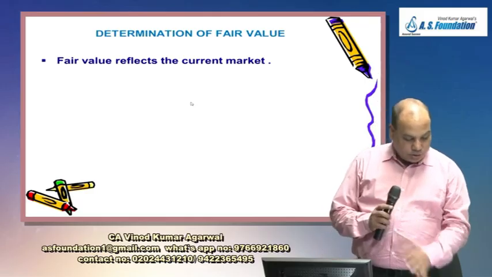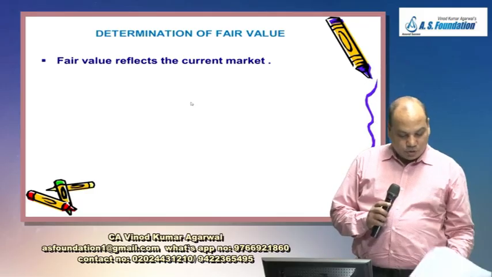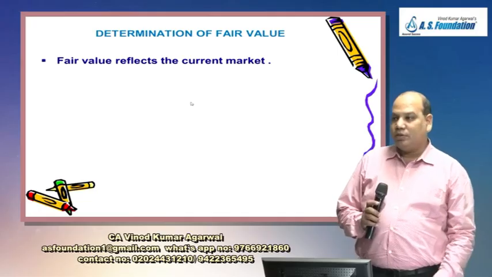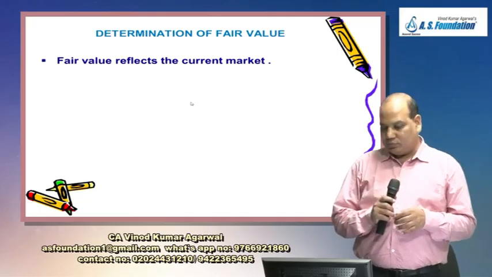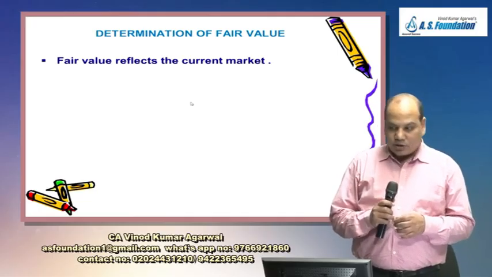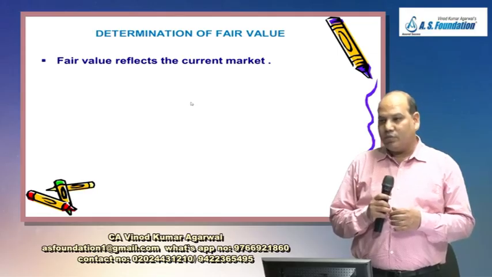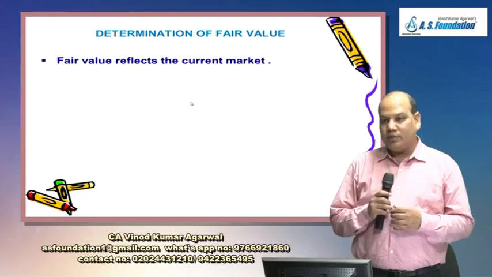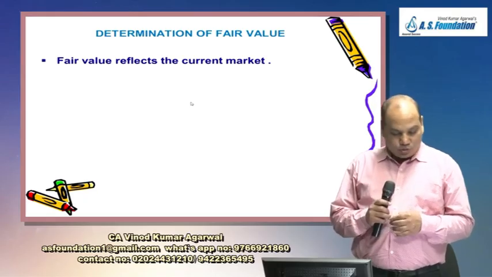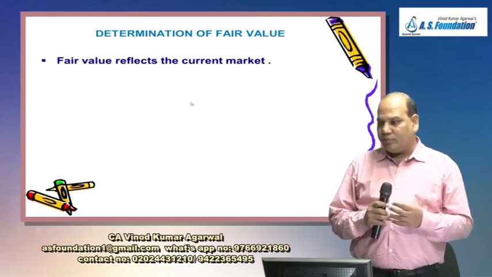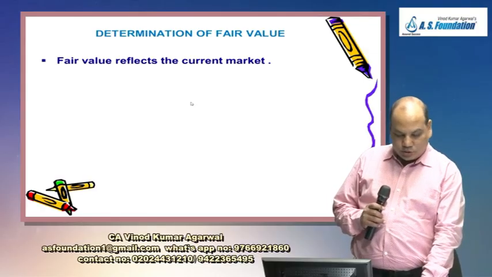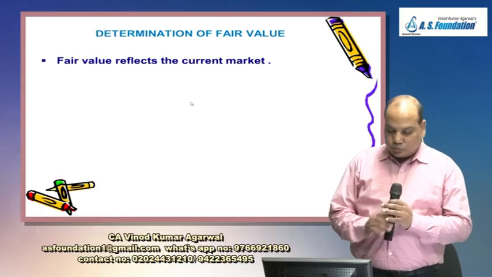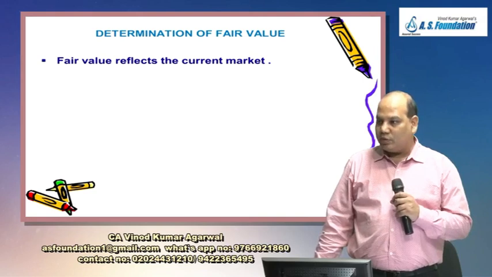Now the next long discussion is on how to determine the fair value. There is a separate standard also on fair value, and that is your IFRS 13. So today we'll just quickly go through it because they will not ask you questions on this theory part. Most probably fair value will be given to you.